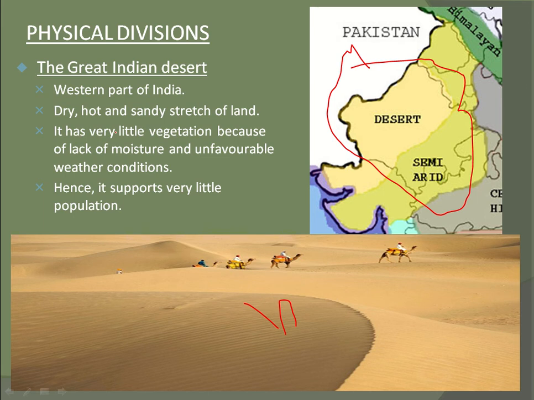It has very little vegetation because of lack of moisture and unfavorable weather conditions. Hence it supports very little population. As we studied yesterday, Rajasthan and Gujarat are the western part of India. There the deserts are dry, hot, and sandy. See how sandy the soil is, and how you can see the climate.